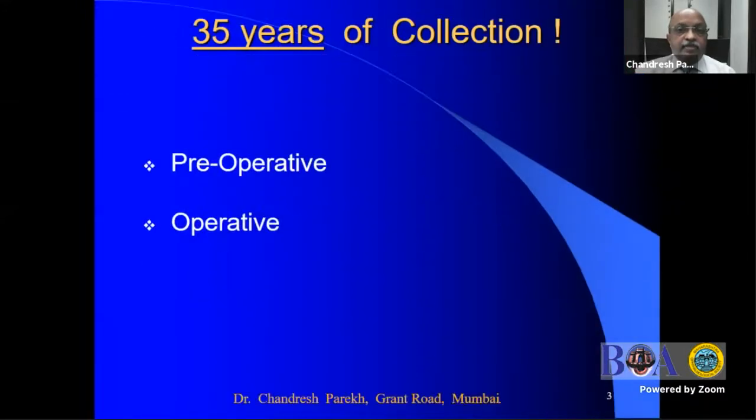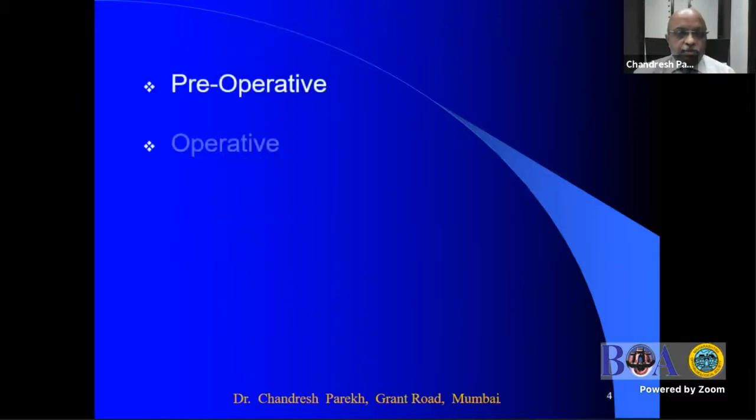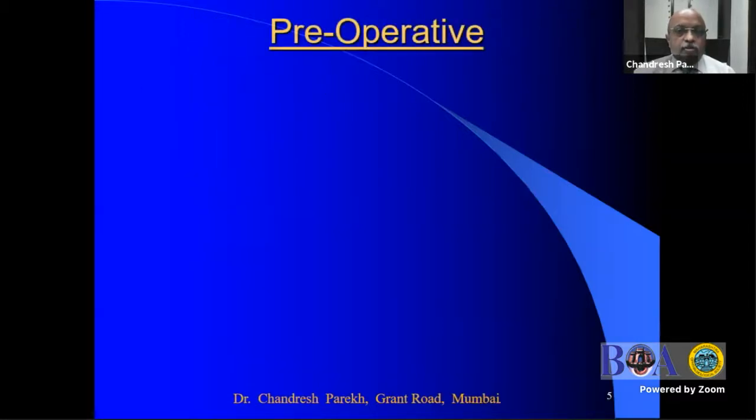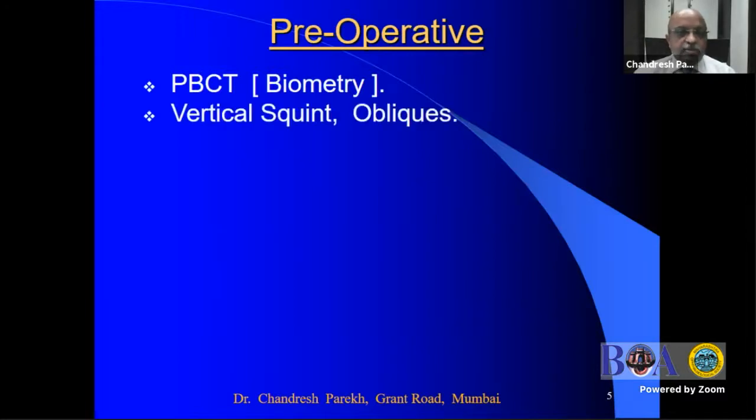It has taken me 35 years to collect these pearls, which I'll be dividing into the pre-operative and the operative part. First, the pre-operative. The most important is that without doing the prism bar cover test, or PBCT, one should not do a squint surgery. It is like doing an IOL surgery without doing the biometry. So it is very essential to do PBCT first.